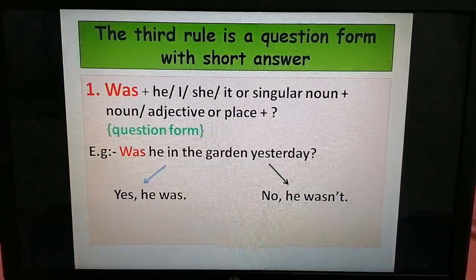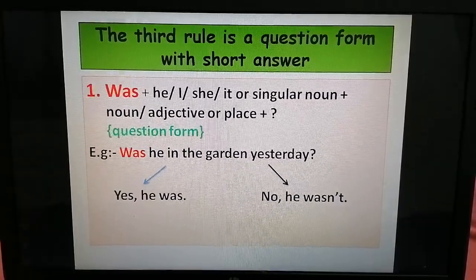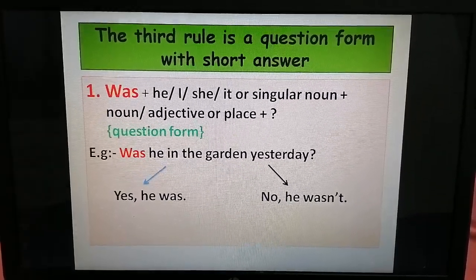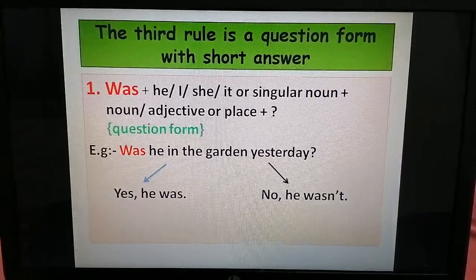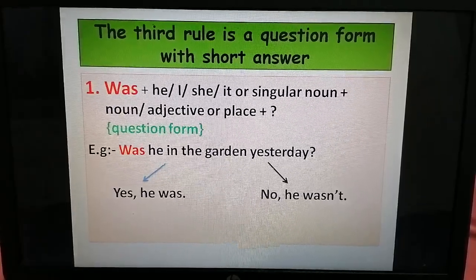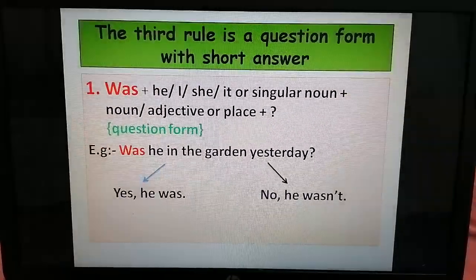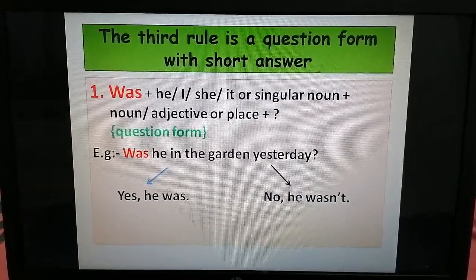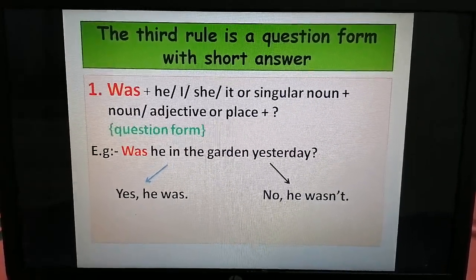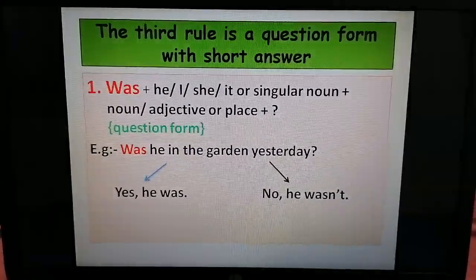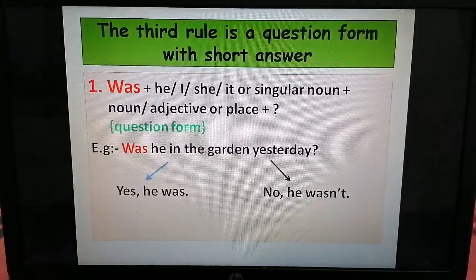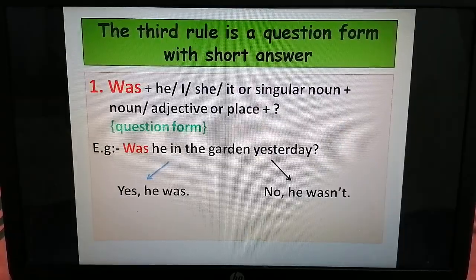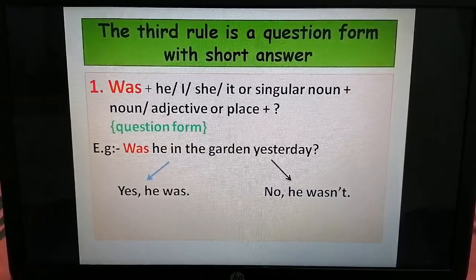The third rule is a question form with short answer. The question form with short answer is starting with verb to be. It is starting with was or were. Was plus he, she, it, I, or singular noun plus noun, or adjective or place, plus question mark.